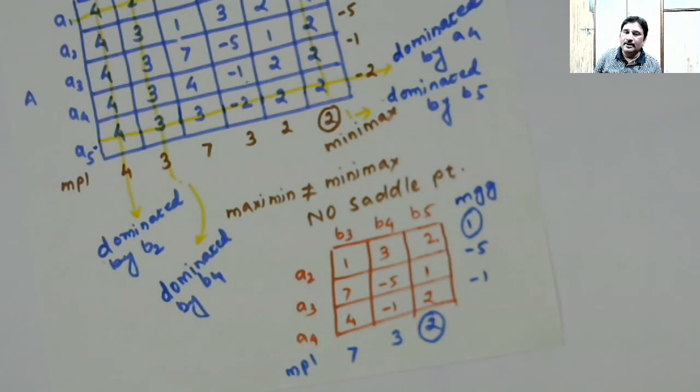I'll gradually take you in, first taking a very simple 2 by 2 matrix, then m by 2 or 2 by n, then 3 by 3, and then we'll learn general methods of solving the game. So let's stop here. Thank you.